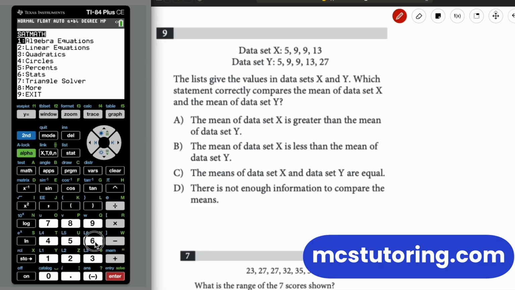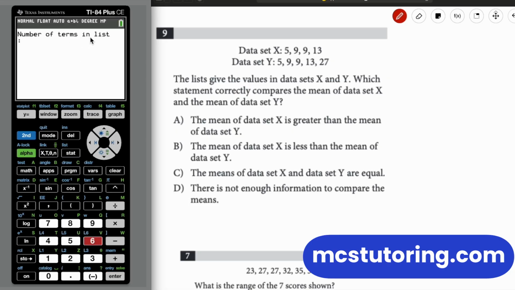And somebody did ask, because if you go up to 20 terms in the list, this thing craps out. There's actually another way to do this, not using the calculator program, but rather using the list. I'll put a link in the description to that. I think it's a pretty short video, probably like 5 minutes or less, on how to do that. And it just gives you basic information.